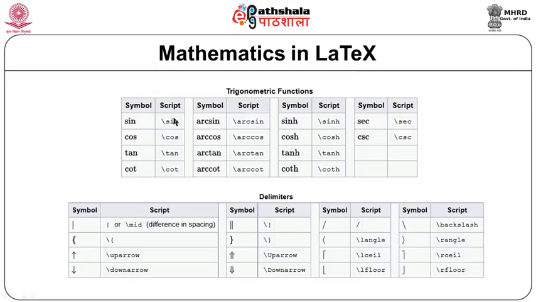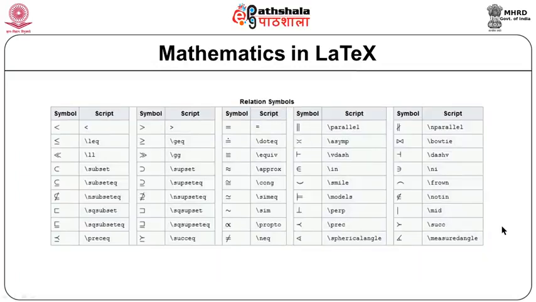As I said, there are trigonometric functions sin, cos, tan, cot, etc. There are delimiters supported like pipe symbol, braces, arrows. For arrows we use up arrow, down arrow. If we want to use braces, we have to use an escape character. So, in some cases we may require an escape character, backslash can be typed by typing backslash and so on. Then some relational symbols, less than or equal to, subset, superset. You can see the output will be symbols, and this is what we type, the commands that we type, and the relative output is as symbols.